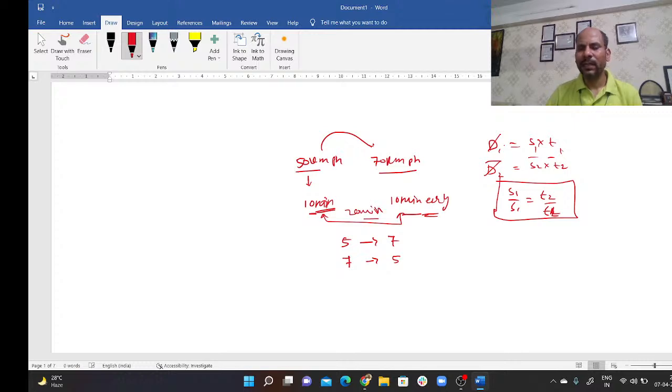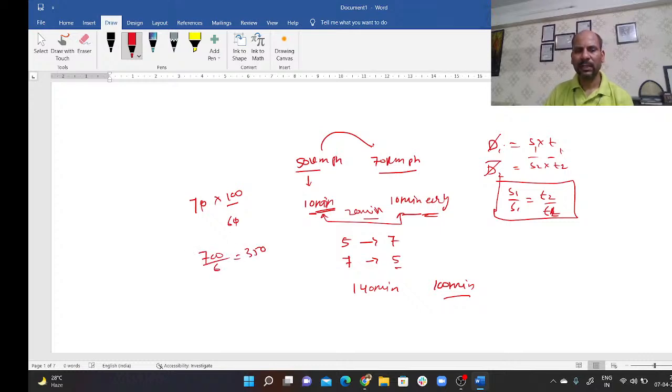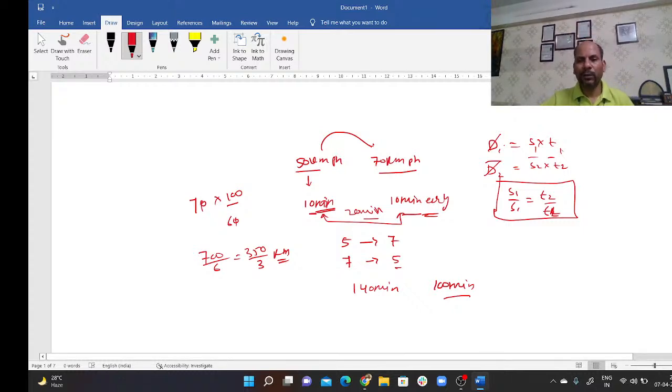From 10 minutes late to 10 minutes early, the difference becomes 20 minutes. So the initial time was 140 minutes and the new time was 100 minutes. Now we know that distance equals speed into time. Speed is 60, time is 100, but it's in minutes. Converting this into hours, this will be your answer: 700 upon 6, or you can say 350 upon 3 kilometers. This is a very common question, so you can solve it almost orally without putting in any effort.